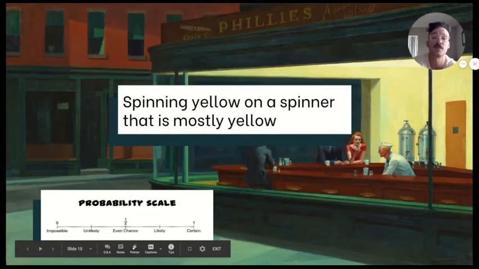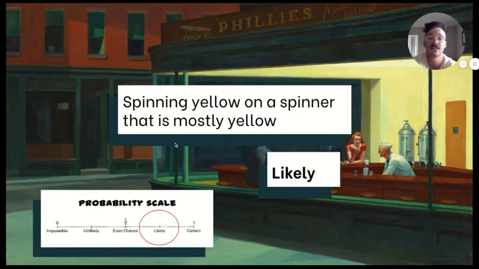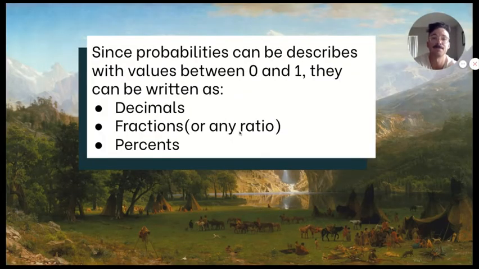Spinning yellow on a spinner that is mostly yellow, so not all yellow. See what you guys said? The answer should be likely. So if it's mostly yellow, that means more than half of it is yellow. So it would be more than 50% chance. All right. So since probabilities can be described with values between 0 and 1, they can be written as decimals, fractions, or really any ratio, and percents.